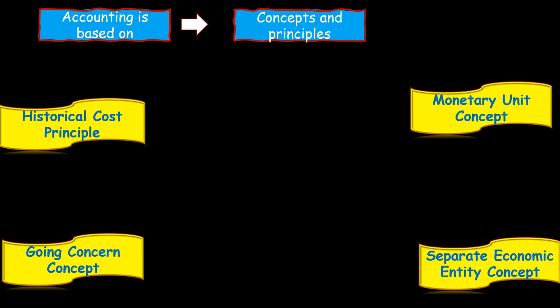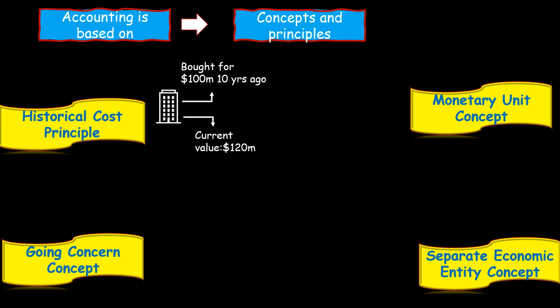Let's start with the historical cost principle. Imagine that the business purchased a property at $100 million 10 years ago. The current value for that property is $120 million. The question before us is, should this business show its asset, this property, at $100 million on the balance sheet as an asset or at $120 million?